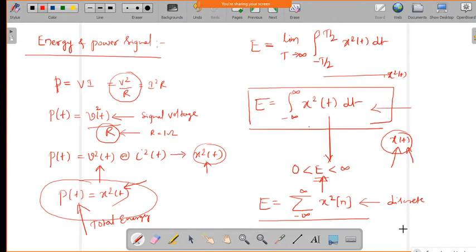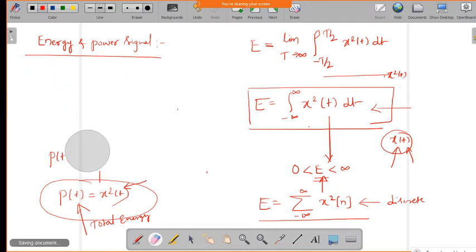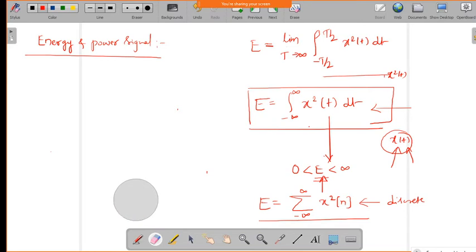Now coming to the power signal, how can we find out the power of that signal? Generally the power is nothing but the time averaged power, so we take the average power over a time period.